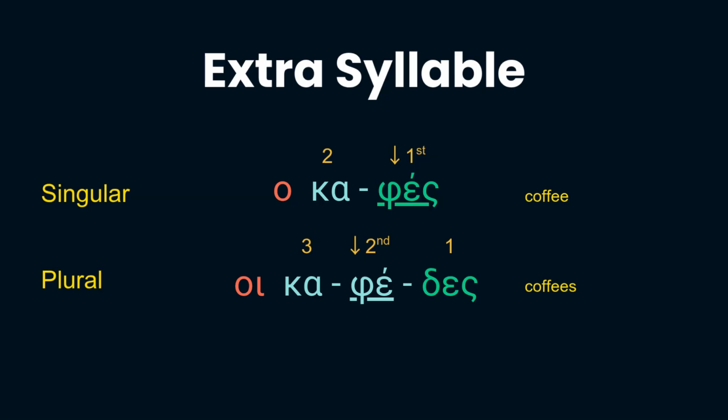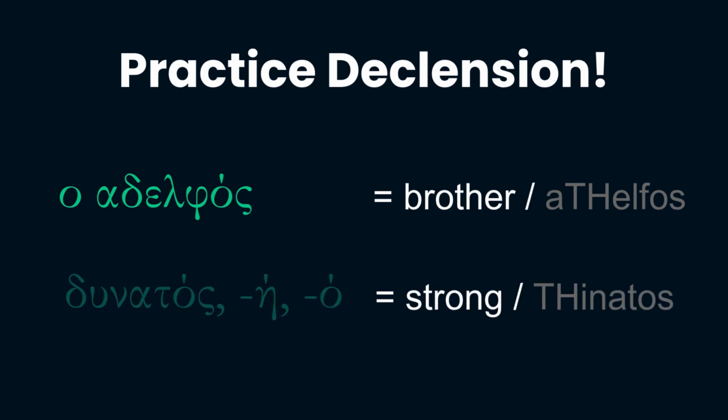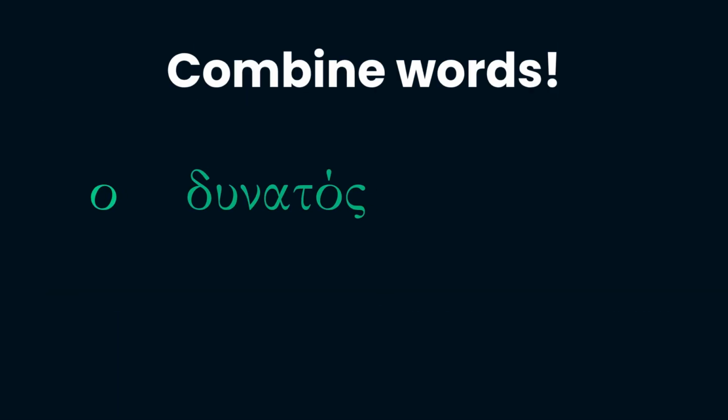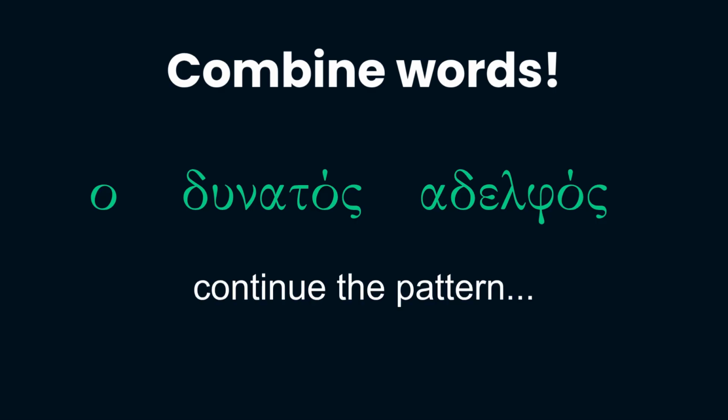This was a short, beginner-friendly introduction to declension. Practice what you've learned by declining the noun ο αδελφός and the adjective δυνατός, δυνατή, δυνατό. Then combine the masculine article with the masculine form of the adjective and the noun. Try forming sentences, in all cases and both numbers, just like we did earlier with ο καλός γιατρός. Do the same with ο δυνατός αδελφός.